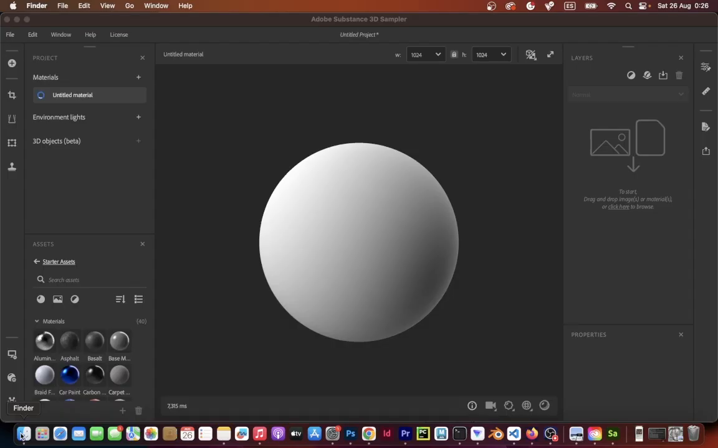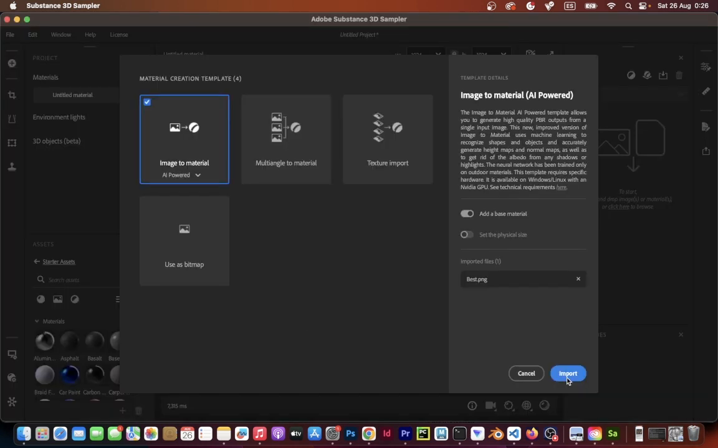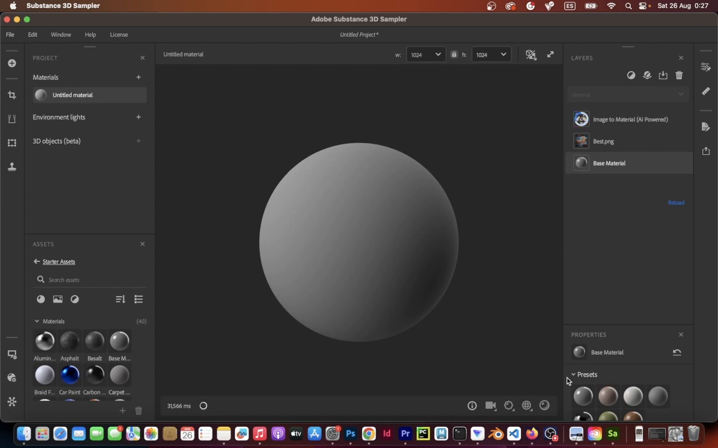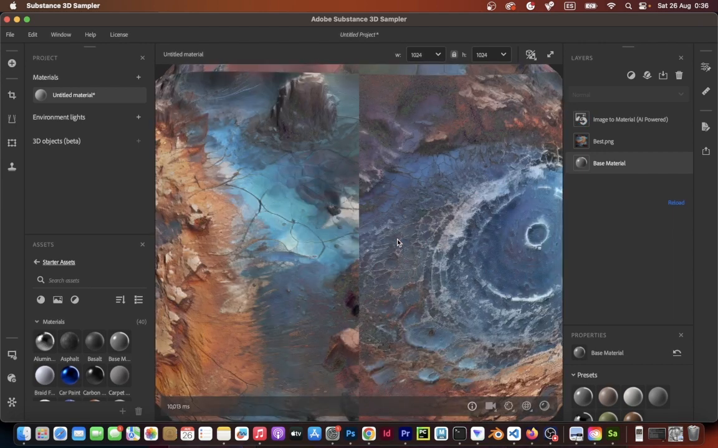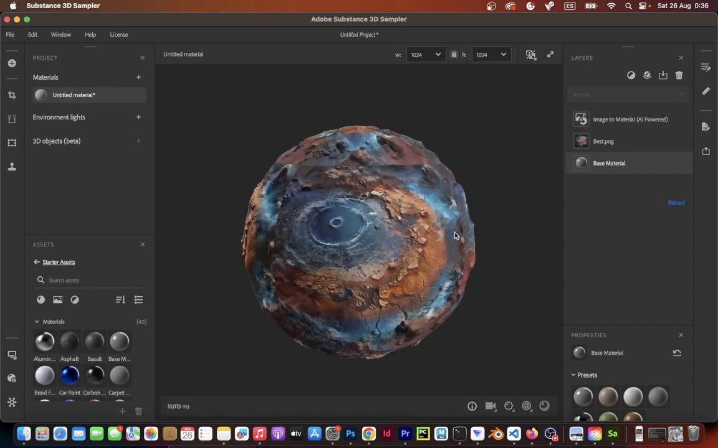You'll need an Adobe Substance 3D Sampler subscription. Open the program and drag and drop the crater alien planet image created in Midjourney. Click on the option Image to Material, AI Powered. Click Import. Once the AI trained model finishes, the image is turned into a 3D material with core properties: height, roughness, metallic, normals, base color, light emission.